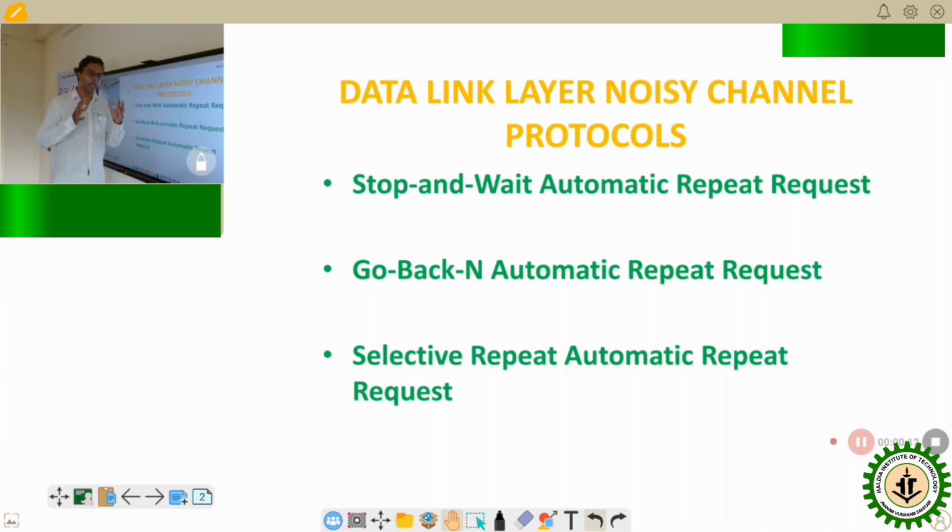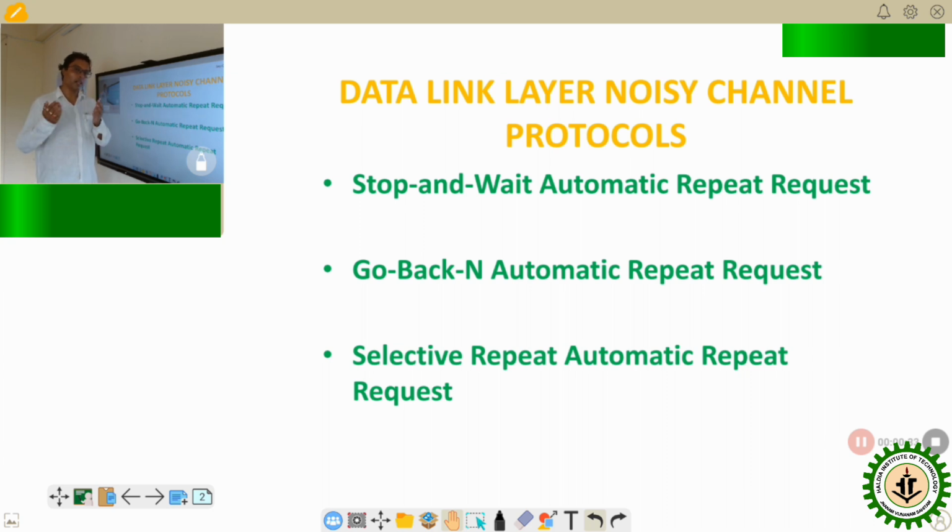Now, we all know how data is transferred from one machine to another via the OSI layer. The OSI layer is divided into 7 categories: physical, data link, network, transport, session, presentation, and application layer. Here, we are dealing with the data link layer.